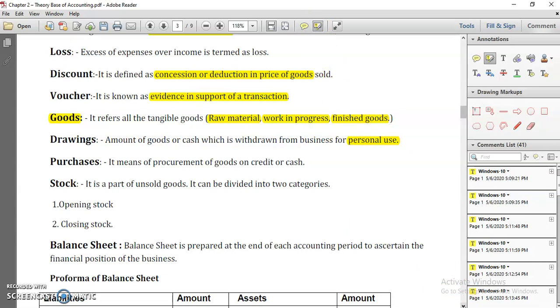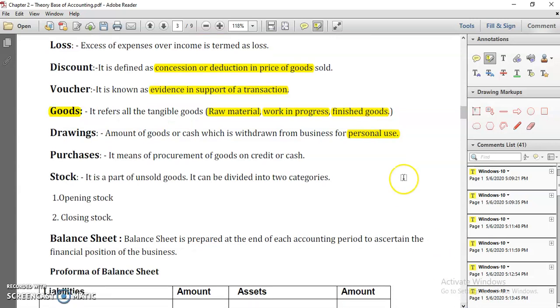because we know that in economics one customer becomes a seller, and that seller is also a customer. Same way, let's say one flour mill is there. The owner of that flour mill also consumes that flour, wheat. So if you are using any kind of product from the business for personal purpose, that transaction becomes drawings. Purchases, we know, is procurement of goods, availability of goods on credit or cash, it is called stock.